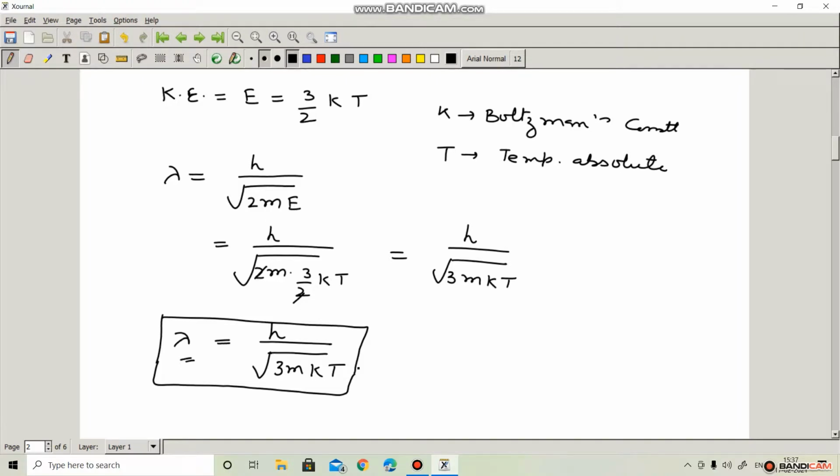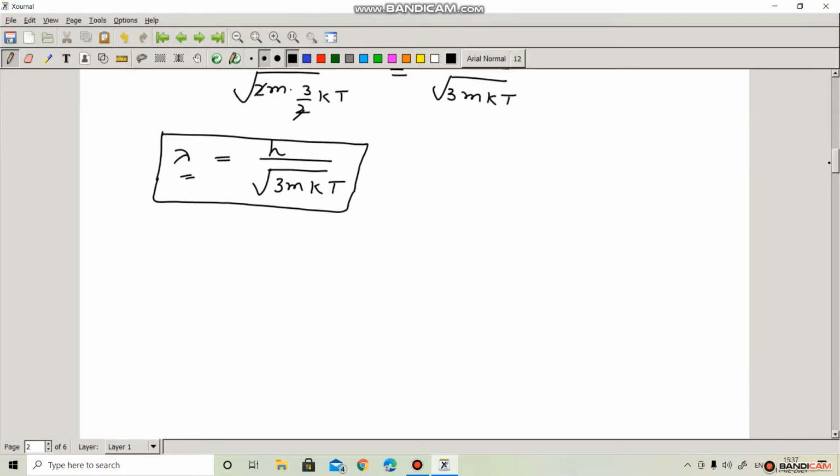Now we can consider the case of electron. Suppose energy of an electron is E equal to eV, where e is electronic charge, V is electric potential.